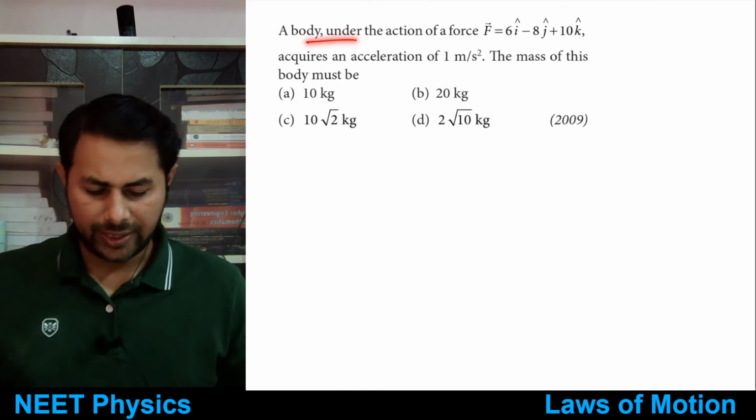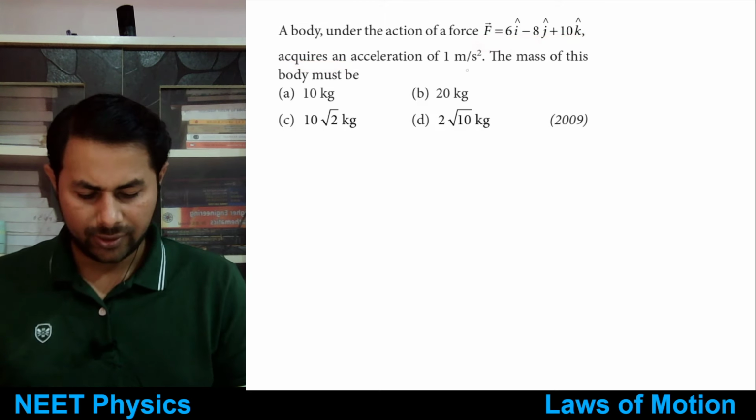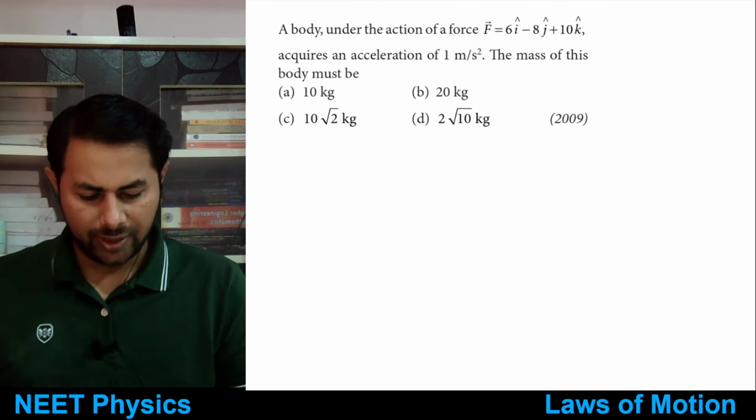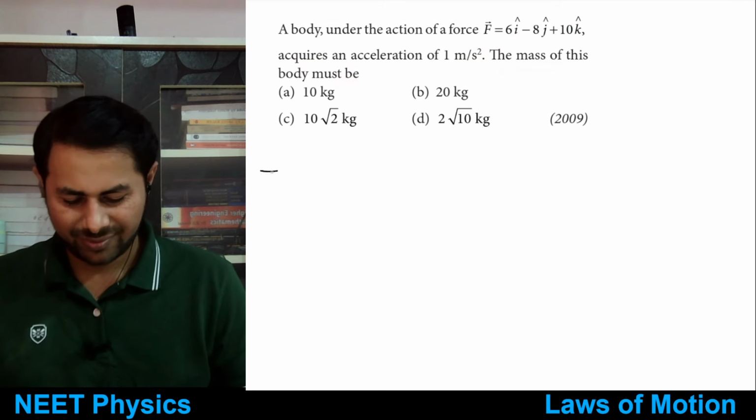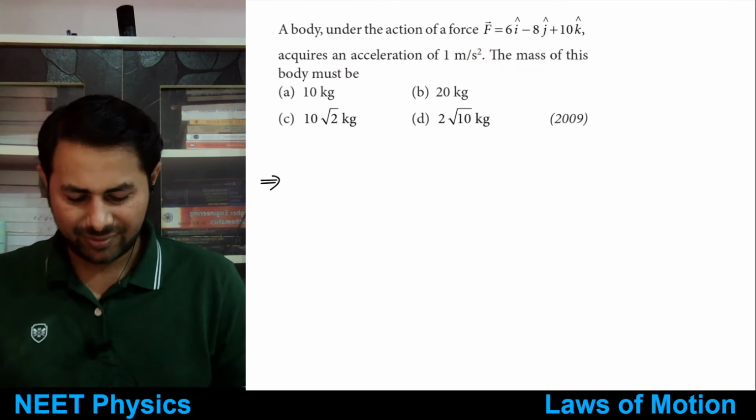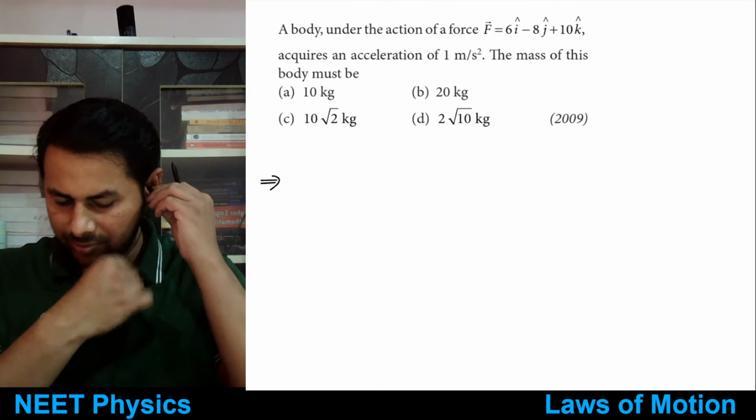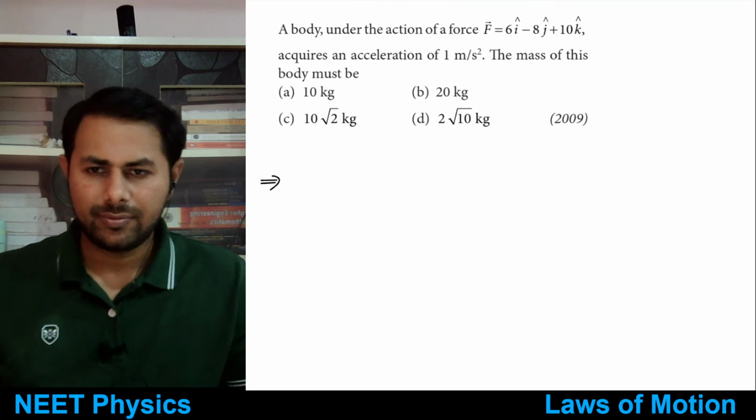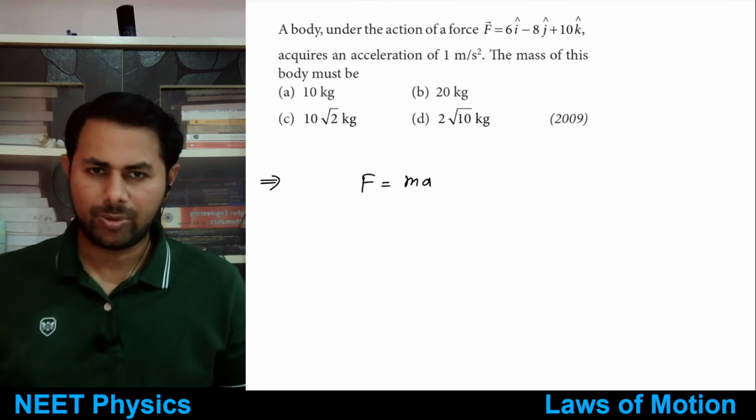A body under the action of force, this is the force, acquires an acceleration of 1 meters per second square. The mass of this body must be, tell me. How much would be the mass of this body? So you have force is equal to mass times acceleration if you want magnitude.